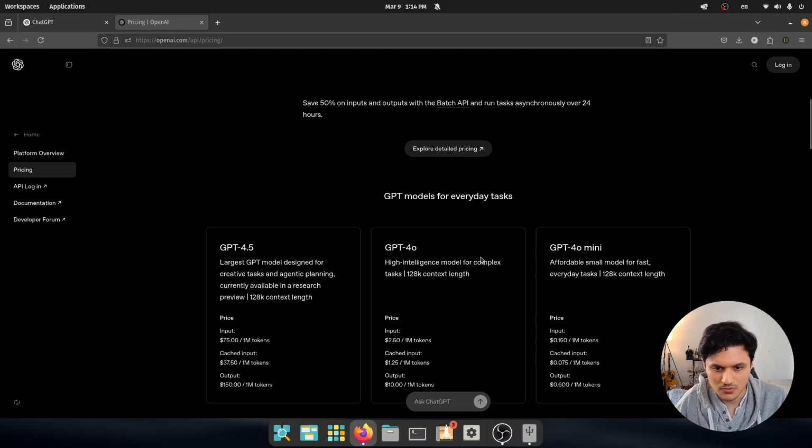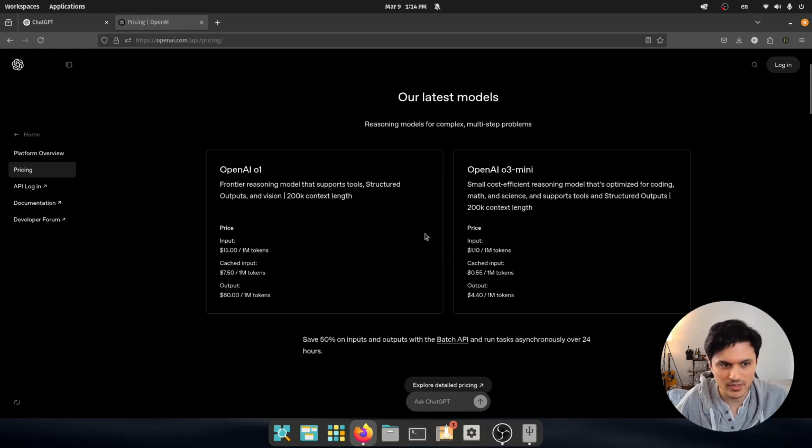Recently, I have been trying to introduce AI more and more into my personal life. Therefore, I went through the popular services, checked their APIs, and saw their pricing. First, let's see the pricing for OpenAI.